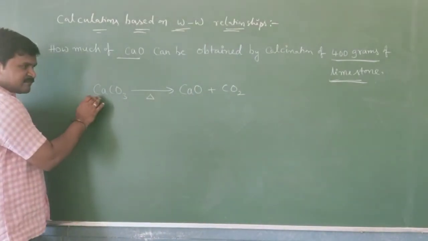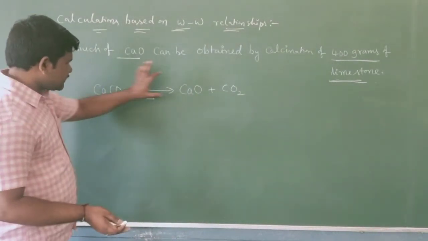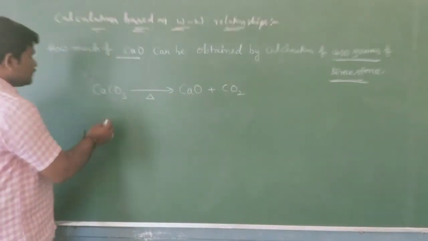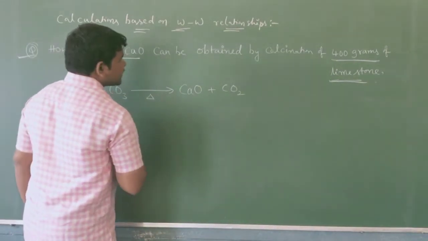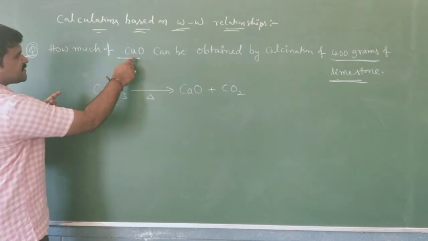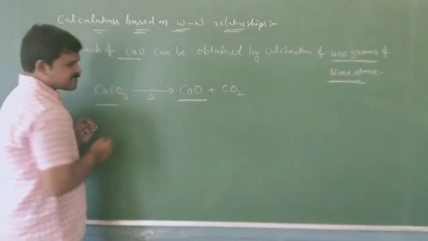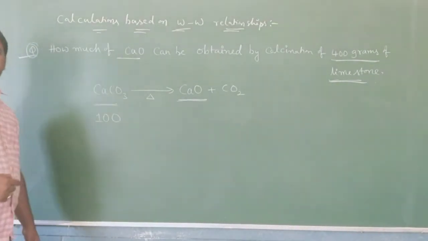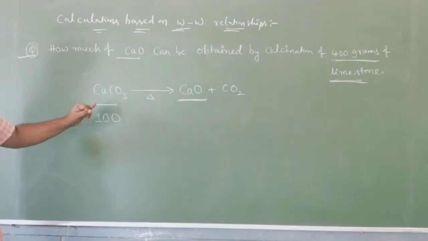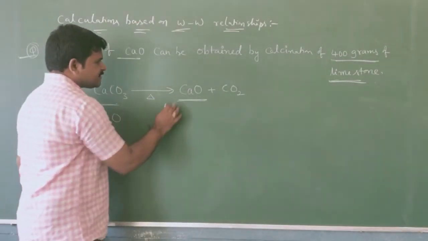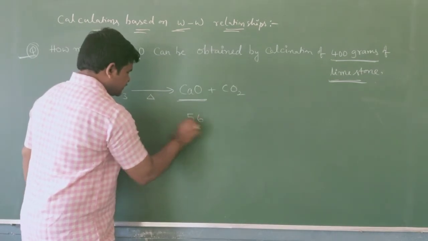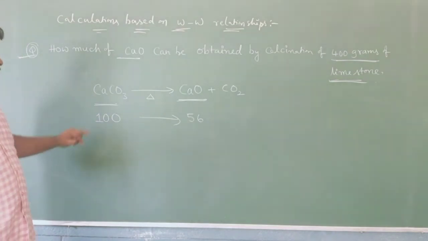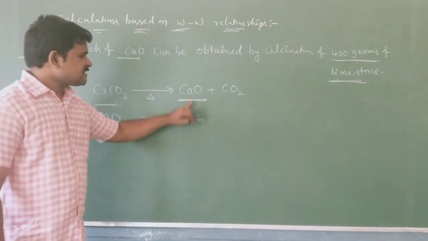Is it a balanced reaction? Yes. Calcium, calcium, 3 oxygens on each side, 1 carbon, 1 carbon. Now take the masses according to the reaction. The relation given is between CaO and limestone, so we consider just these two. The molecular weight of CaCO3 is 100. CaO is 40 plus 16, 56. According to this reaction, 100 grams of limestone gives 56 grams of CaO.